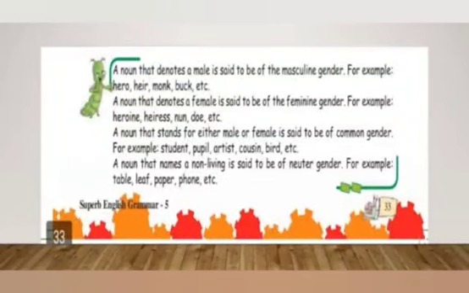A noun that stands for either male or female is said to be of common gender. For example, student, pupil, artist, cousin, bird, etc. A noun that names a non-living thing is said to be of neuter gender. For example, table, leaf, paper, phone, etc.